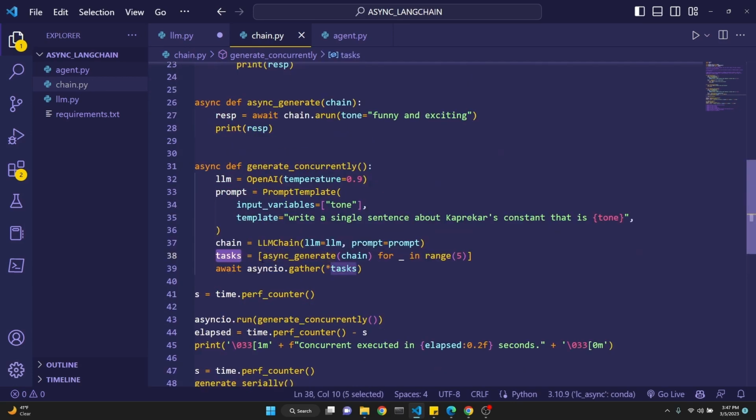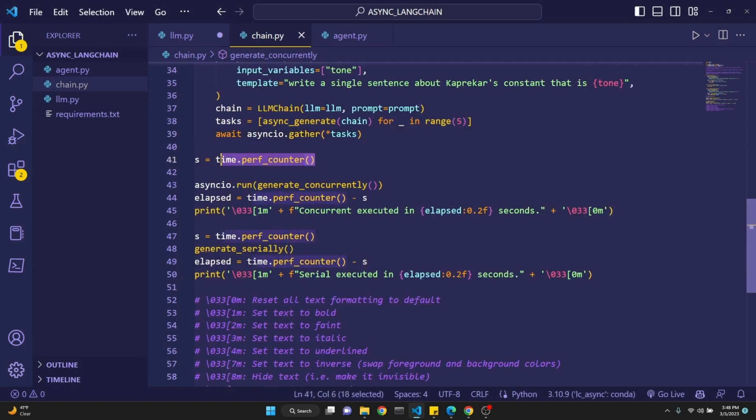Okay, and we do this with square brackets, of course, because Python. async_generate, and we input the chain which we have defined right here as a parameter for a placeholder in range of 5. Okay, so we are making it in a single line loop using list comprehension, and then we await asyncio.gather and then tasks, as we have done in the other file.